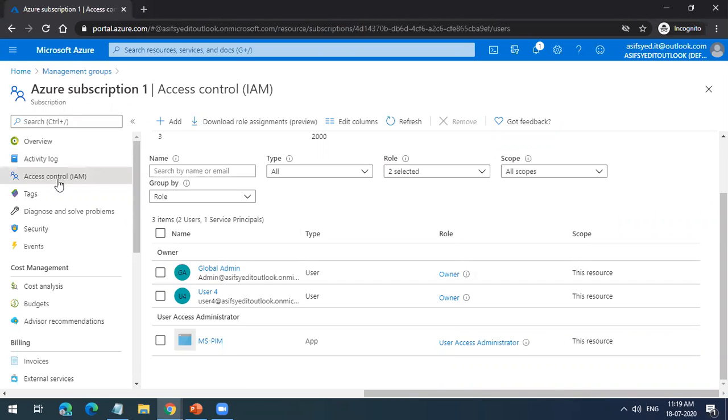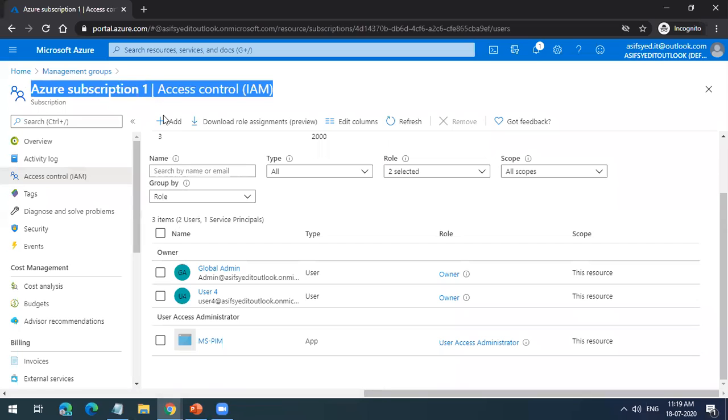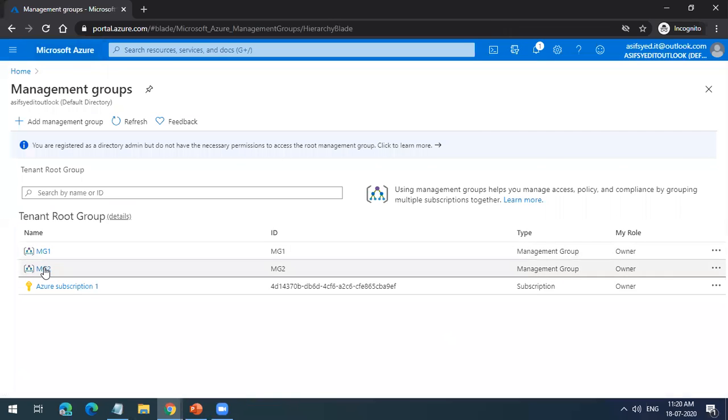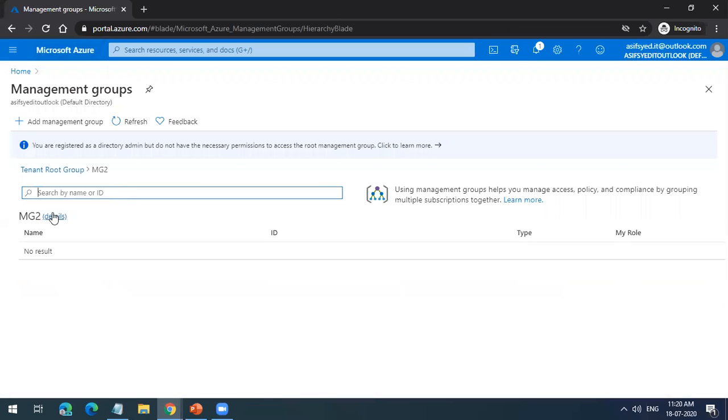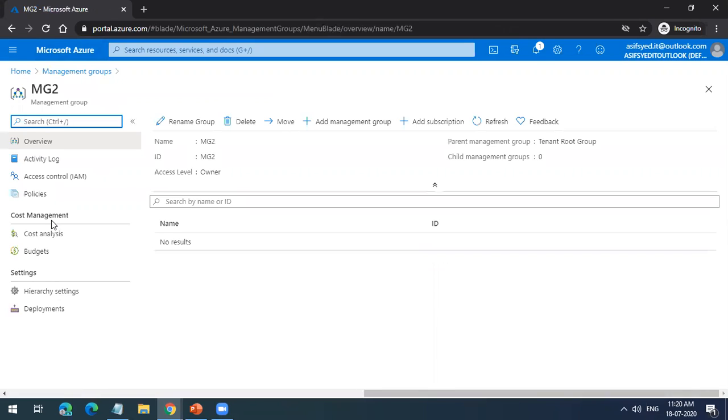As we understood, we can also give roles at subscription level. Right now, I'm directly at the subscription. I can also add roles here directly. We discussed this last week. So you manage all the governance here.